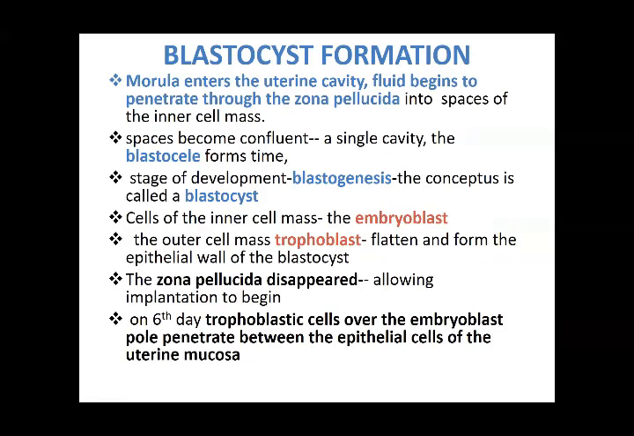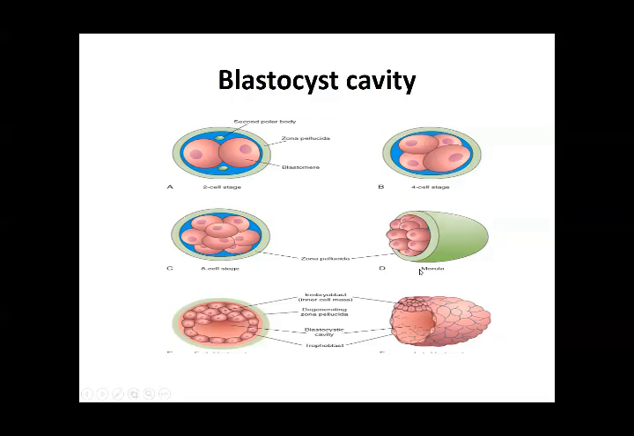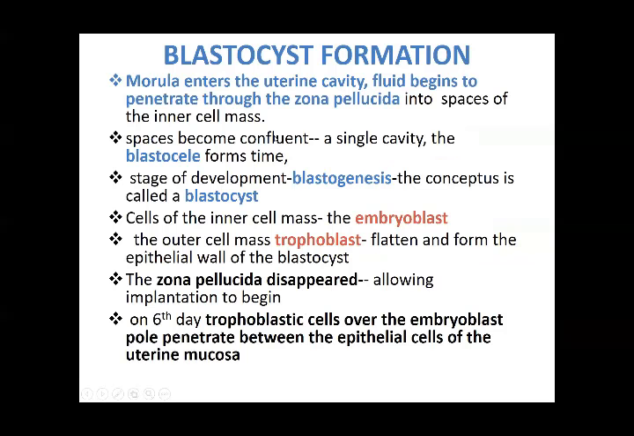Now this was initially a whole solid mass, but then it is going to develop a cavity in it. The zona pellucida, as you can see, is still there, still intact. Then the morula is going to enter the uterine cavity, that is the 16 cell stage mass. Morula is given the name because this bunch resembles the appearance of grapes.